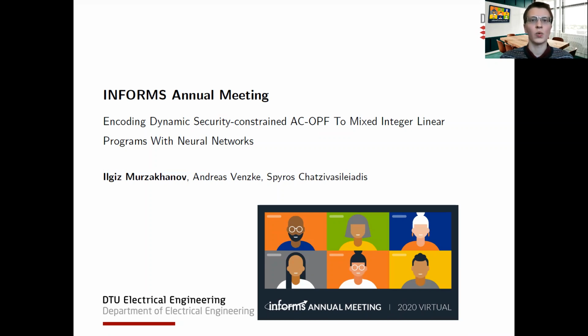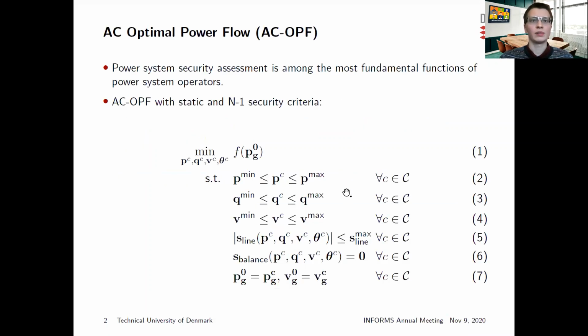I will present our work, encoding dynamic security constraint AC-OPF to mixed integer linear programs with neural networks. Power system security assessment is among the most fundamental functions of power system operators. The AC optimal power flow is an essential tool for cost-optimal and secure power system operation.